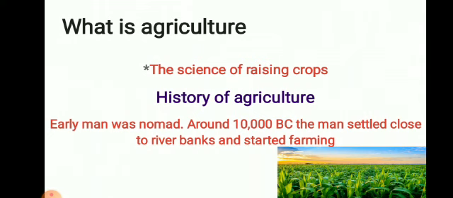Humans invented agriculture around 10,000 BC. With better implements and new techniques, the yield has now increased several fold. Earlier, farming was done at the river banks, and now farming is done on any soil because we have better implements now.